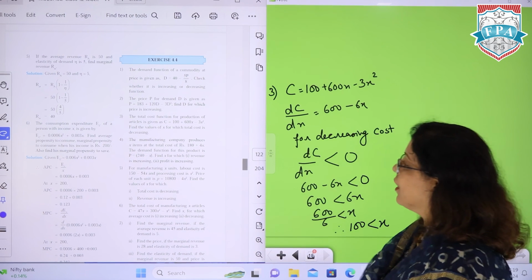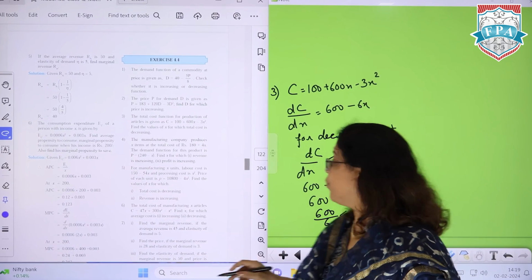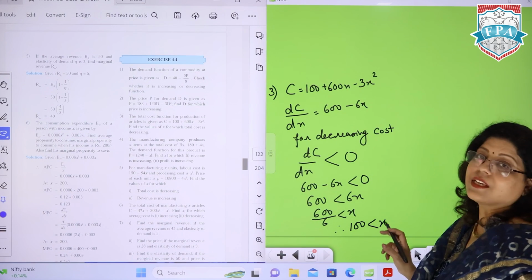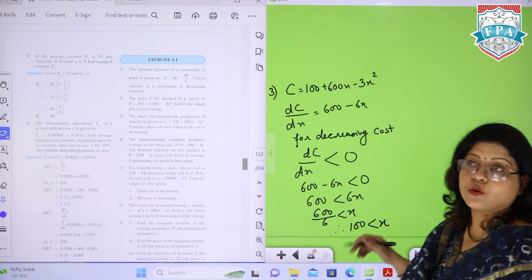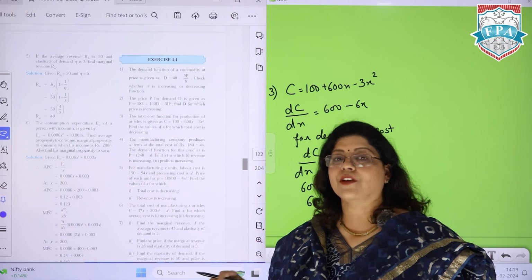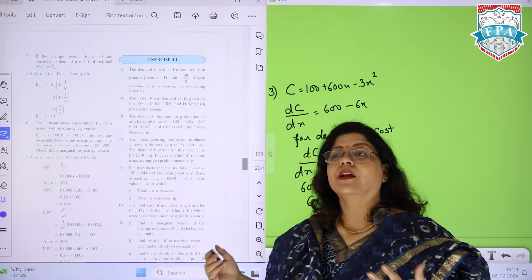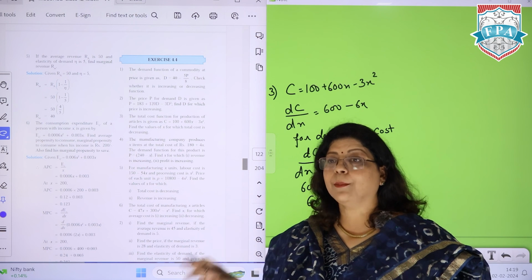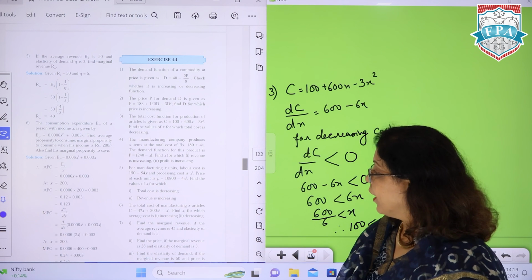So this will be your answer, that the value of x for which the total cost is decreasing is 100 more than that. So if you produce more than 100 units, definitely the total cost will start decreasing. It will be profitable for the organization.